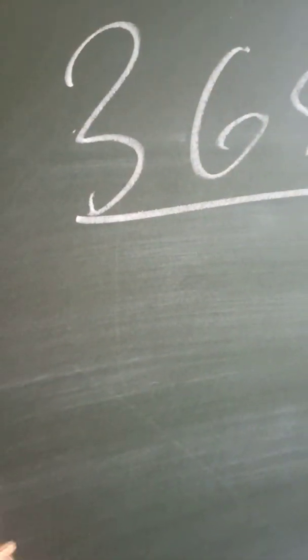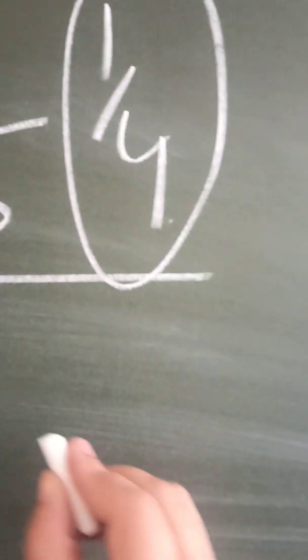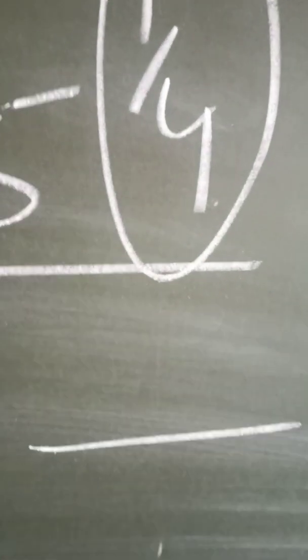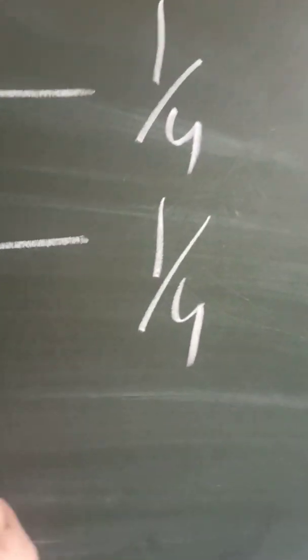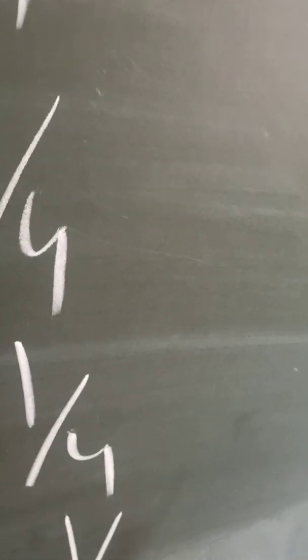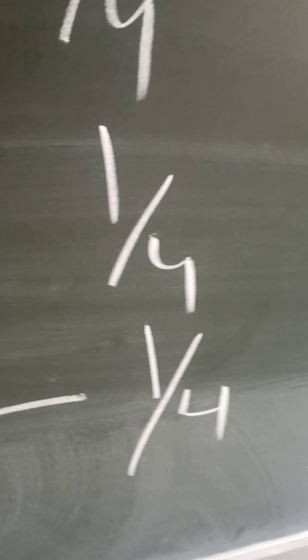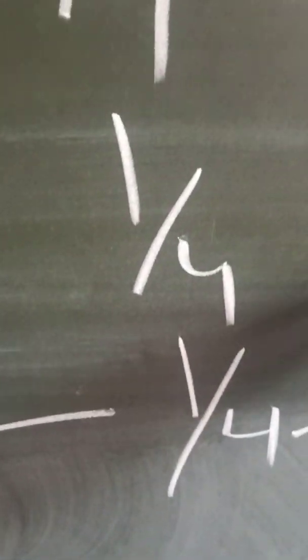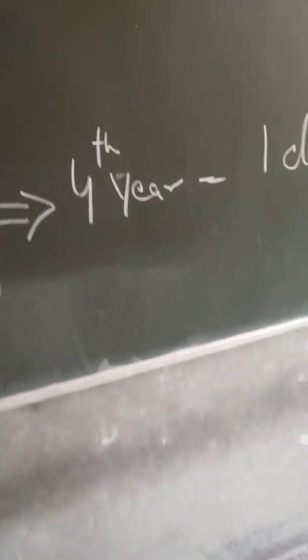Now see this, first year 1/4, second year 1/4. Clear? Just see. Third year 1/4, and fourth year. These all will be totaled in the fourth year, equivalent to 1 day.